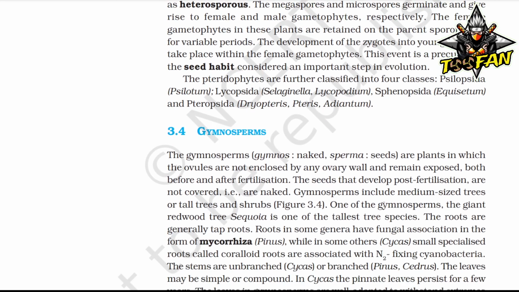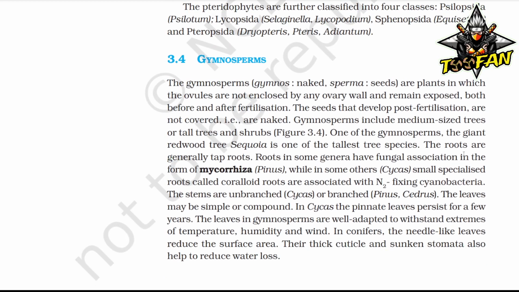Okay, so now let's read about gymnosperms. The gymnosperms, gymno means naked, sperma means seed, are plants in which the ovules are not enclosed by any ovary wall and remain exposed both before and after fertilization. The seeds that develop post fertilization are not covered, that is, they are naked. Gymnosperms include medium-sized trees or tall trees and shrubs. One of the gymnosperms, the giant redwood tree Sequoia, is one of the tallest tree species.